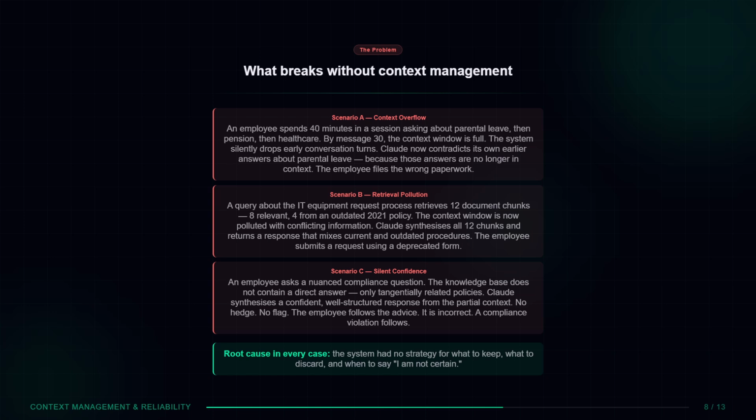Scenario 3, silent confidence. An employee asks a nuanced compliance question. The knowledge base contains only tangentially related policies, no direct answer. Claude synthesizes a confident, well-structured response from the partial context. No hedge, no flag. The employee follows the advice. It is incorrect. A compliance violation follows. In every case, the model did not fail. The context management strategy failed. There was no plan for what to keep, what to discard, and when to say, I am not certain.